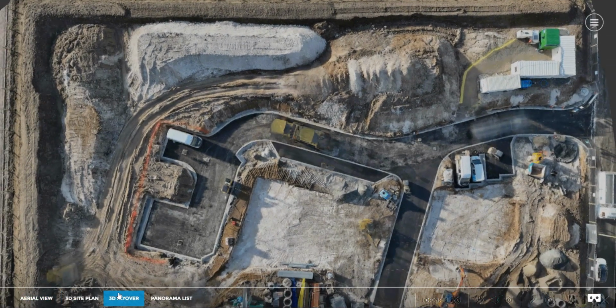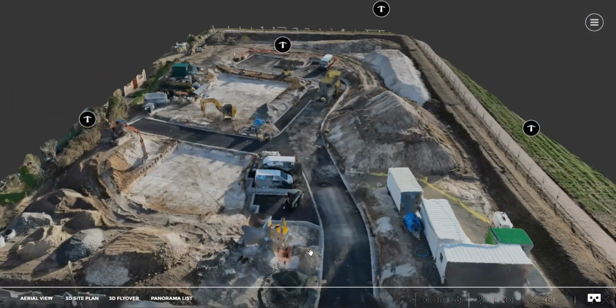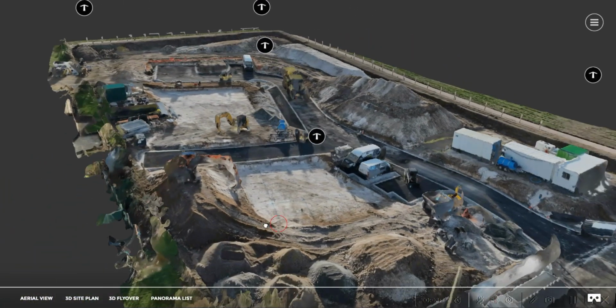Clicking the 3D site plan button on the bottom left hand side of the screen will take you back to the first view of the 3D model.